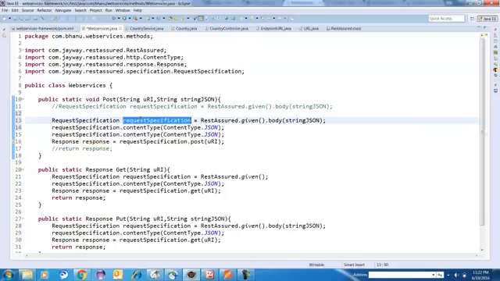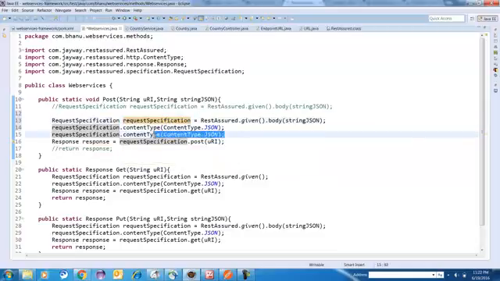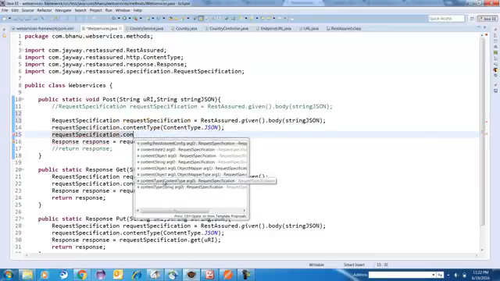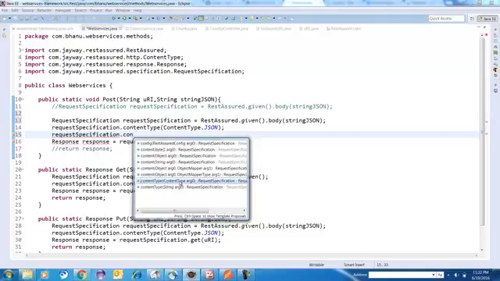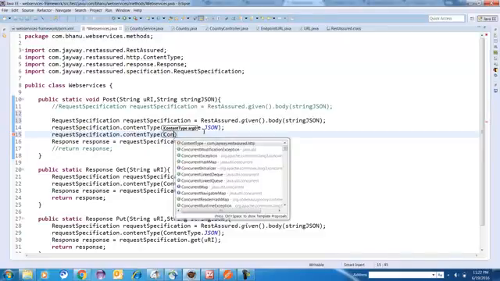So you want to post content is equal to JSON. Whatever reference you have made here, write reference dot CO, then control space bar. You will get this content type argument. Click on this, inside that write capital CON and control space bar.